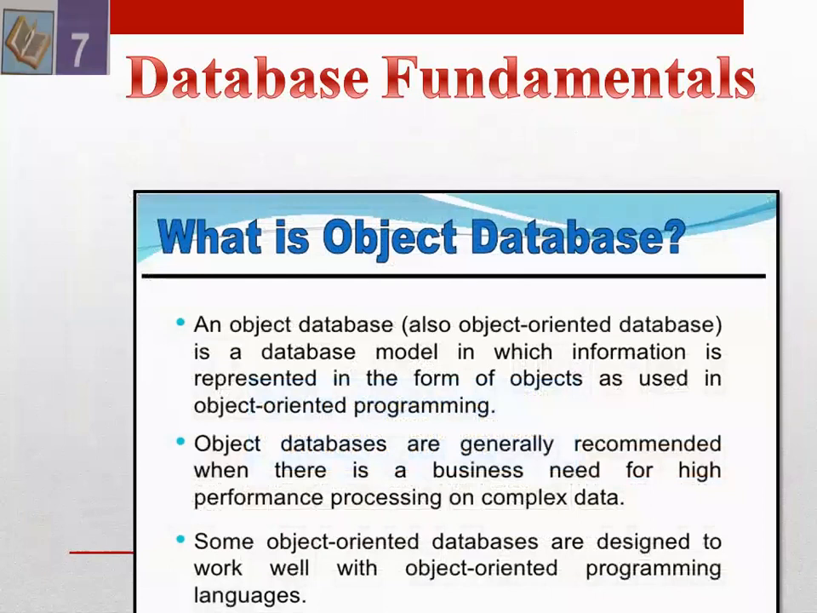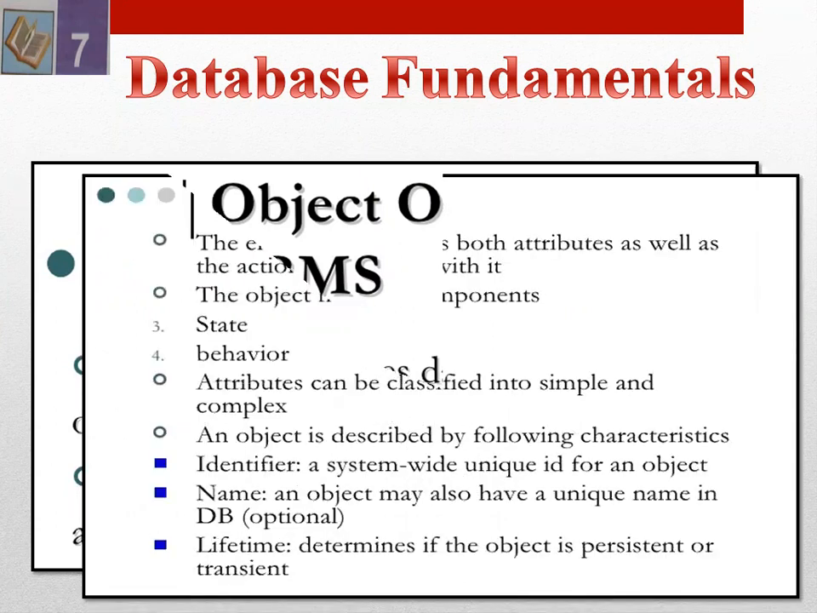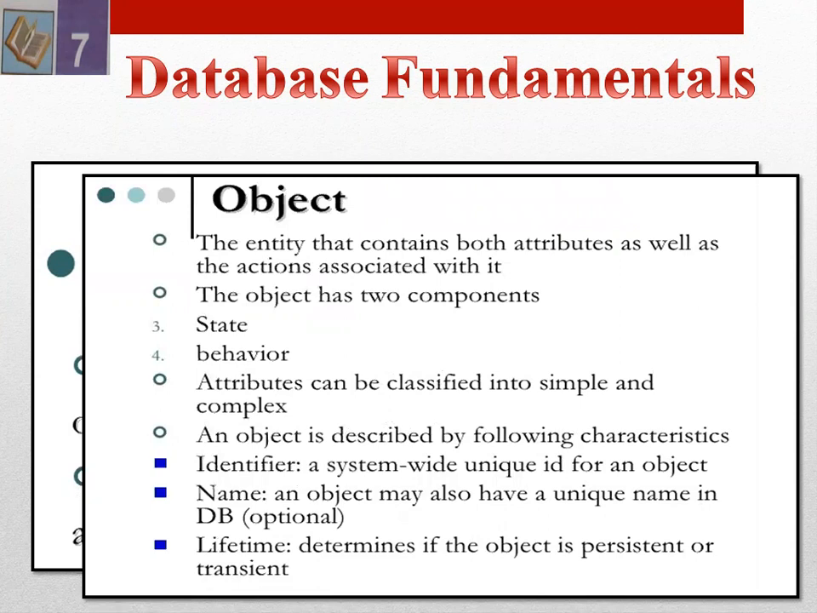Then we have the object-oriented database model, or object-oriented database management system. It is a database that stores data elements as objects, using object-oriented concepts. The term object-oriented is abbreviated as OO. Object-oriented databases are also called object database management systems, or ODBMS, object-oriented database management system.